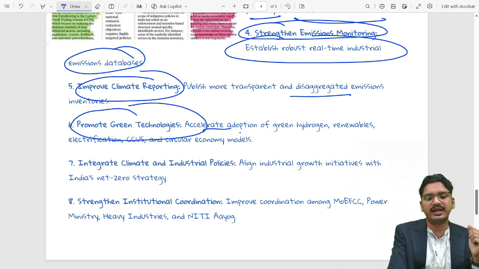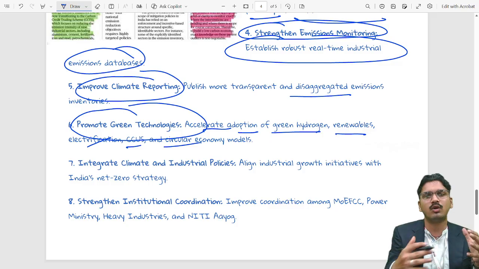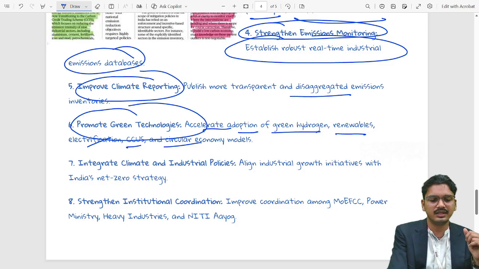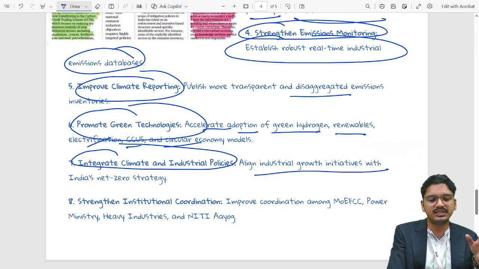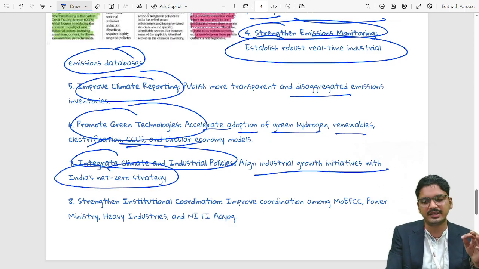Therefore, accelerating adoption of green hydrogen, renewable electrification, CCUS, carbon capture units, and circular economy models will ensure less emission of greenhouse gases. Integrated climate and industrial policies align industrial growth initiatives with India's net zero strategy.